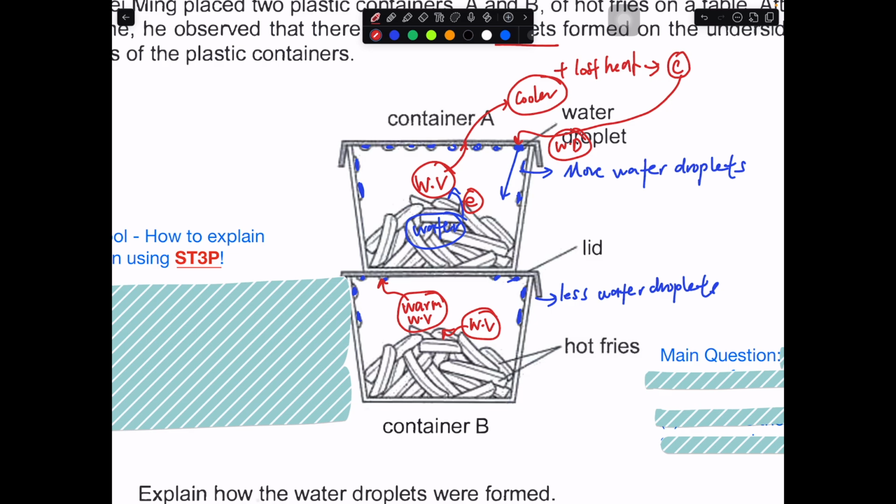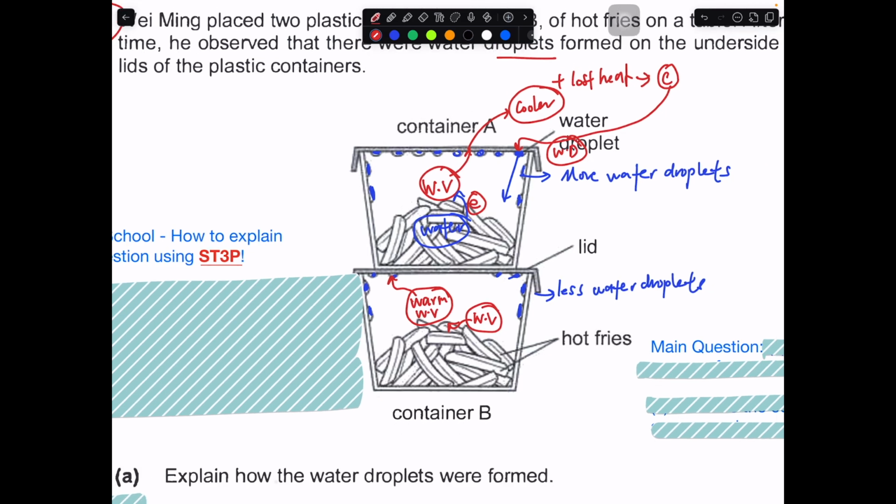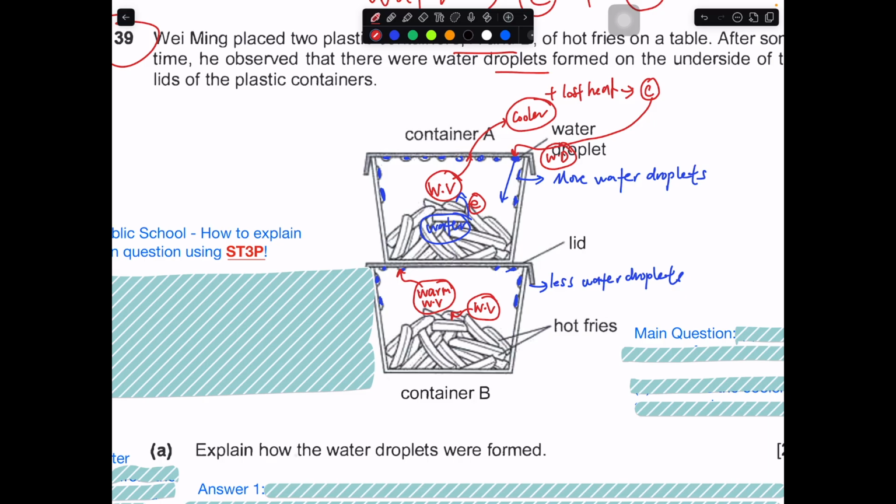So there are two ways to explain this. The first way is to talk about the source of the warm water vapor coming up from the French fries due to the evaporation process. That is the first part. The second part is really about the water vapor that is around in the container itself, which gains heat from the French fries, becomes warmer, and then starts to condense.